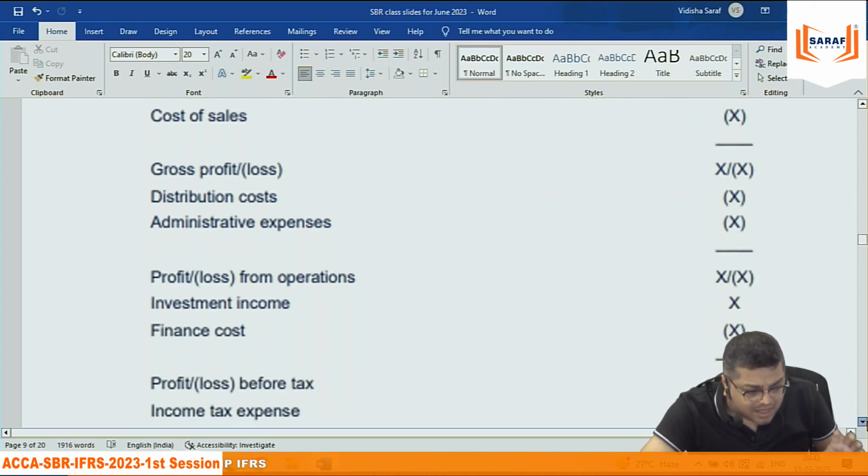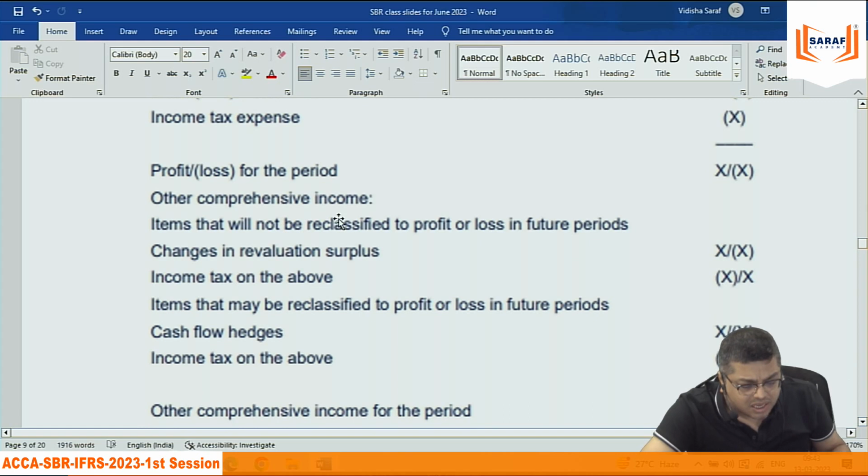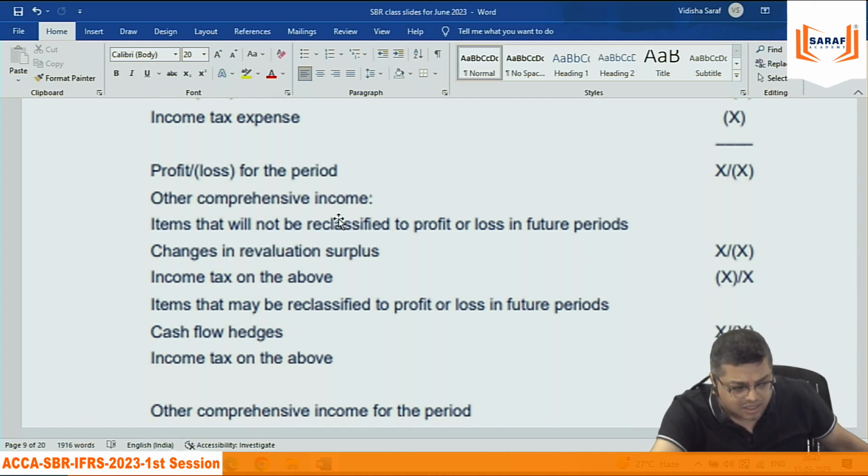Here we write the income tax, the direct tax on my income and on my investment income, whatever tax there is. Then we get profit or loss. If it is negative, it is a loss; if it is positive, it is profit. In this profit, we record other comprehensive income. For other comprehensive income, I am not in a position to say everything now because it is a never-ending process in our class, but just whatever is possible for the time being.